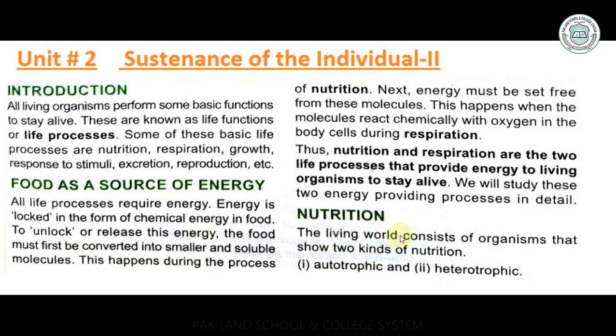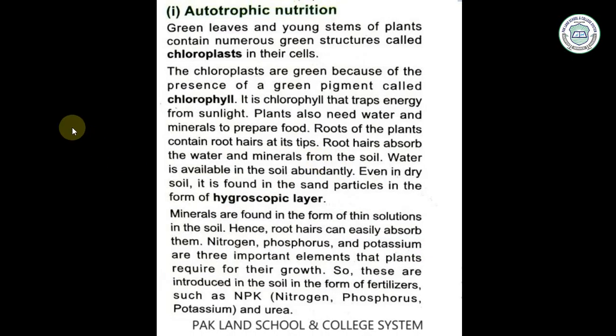The living world consists of organisms that show two kinds of nutrition. The first one is autotrophic and the second one is heterotrophic. So the first one is autotrophic nutrition. Green leaves and young stems of plants contain numerous green substances called chloroplasts in their cells. The chloroplasts are green because of the presence of a green pigment called chlorophyll.